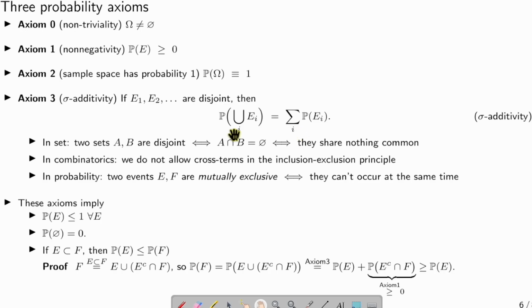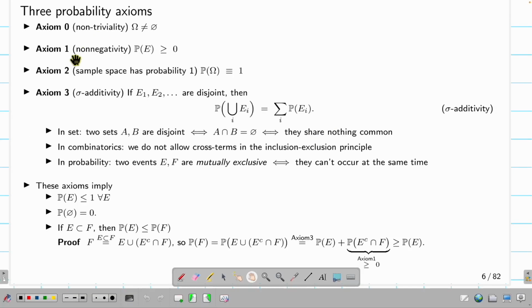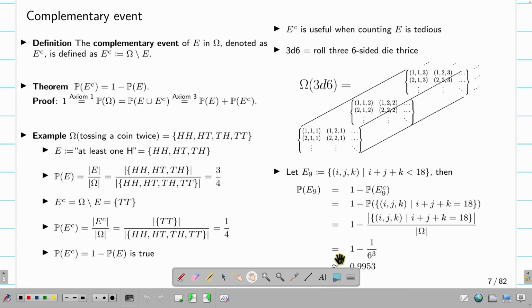We want to make sure that for disjoint events, or in probability we call them mutually exclusive, meaning they cannot occur at the same time, if we consider the union of both events, the probability is just the sum, okay? And using axioms 1 to 3, you can get that the probability of any event is bounded above by 1, the probability of the empty set is 0, and also this funny thing: if E is a subset of F, then the probability of E is smaller than or equal to the probability of F. How do you prove it? You can read it.